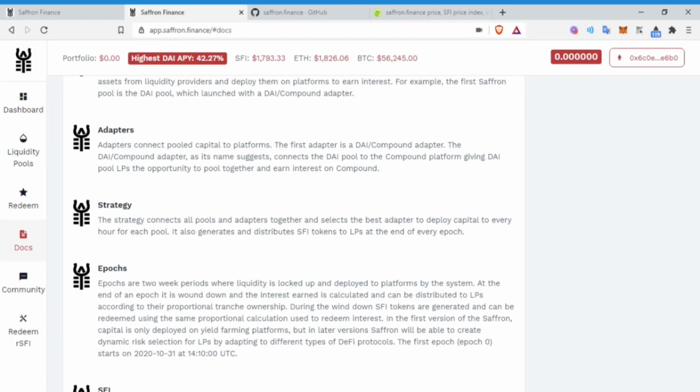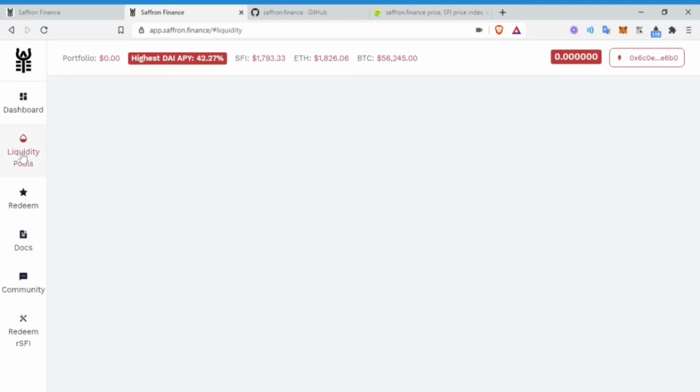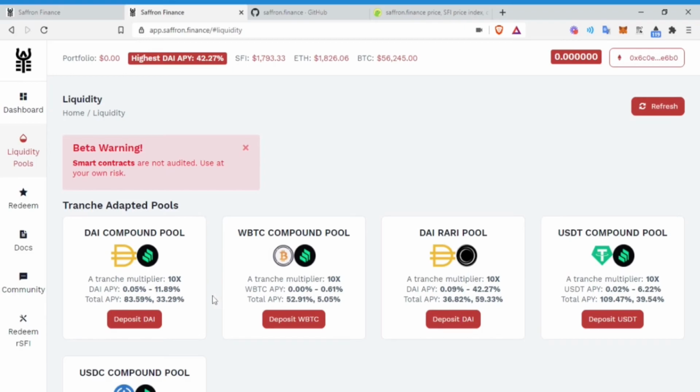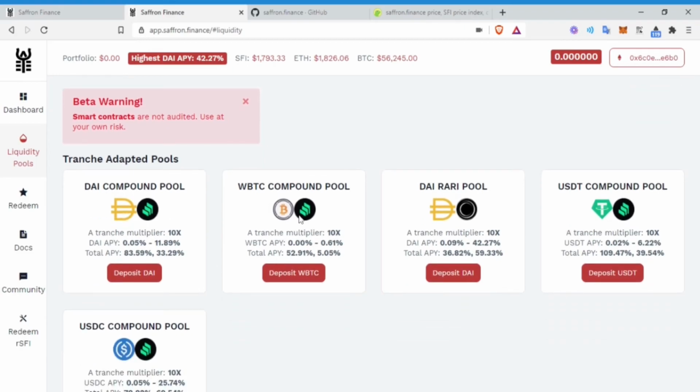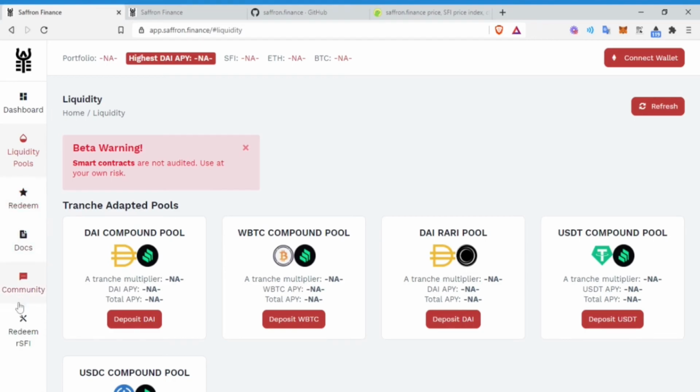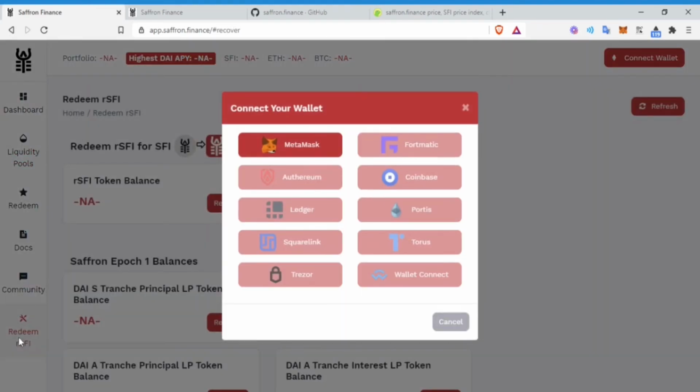So, adapters. Connected pooled capital to platforms. This adapter is the DAI compound adapter. The DAI compound adapter, as its name suggests, connects the DAI pool with the Compound platform. So, guys, this is something very interesting, and I would go deeper into this if you're interested. You can see here the DAI compound pool, the REP BTC pool, the Rari pool, and all these USDC. And then you see the tranche multiplier here. We can do another video in further detail if you want to get into the nitty gritty, but I just wanted to introduce you to this topic because a lot of people are unfamiliar with Saffron.